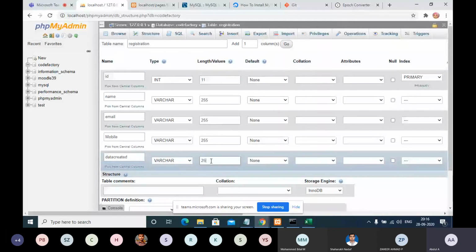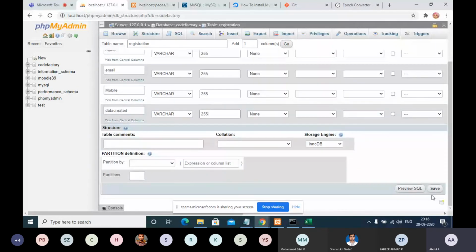So blindly, guys, in a database you can set any field to varchar or char. That will not create any issues. If you are creating an integer or some other type, you need to be very careful with that field. Okay, now what you need to do is simply go and save it.